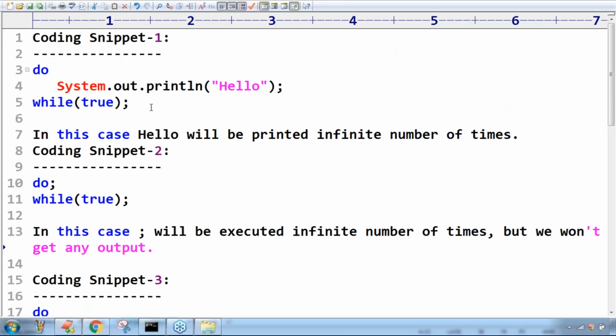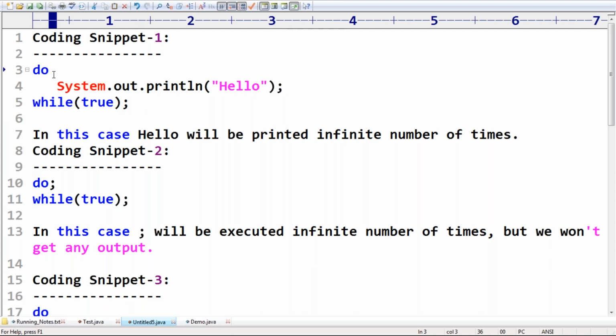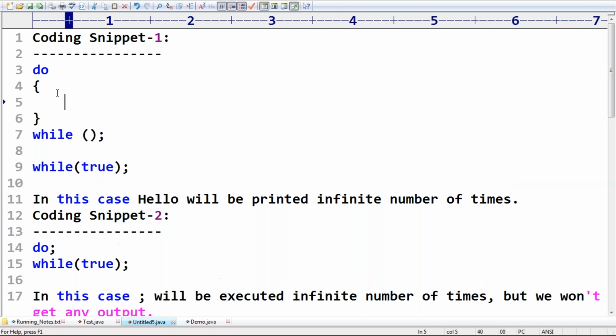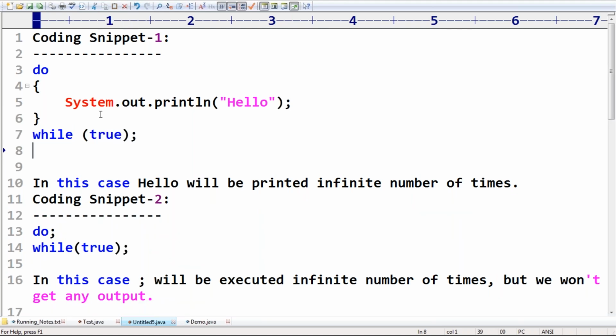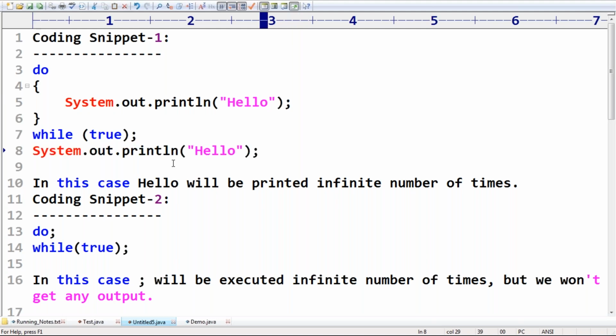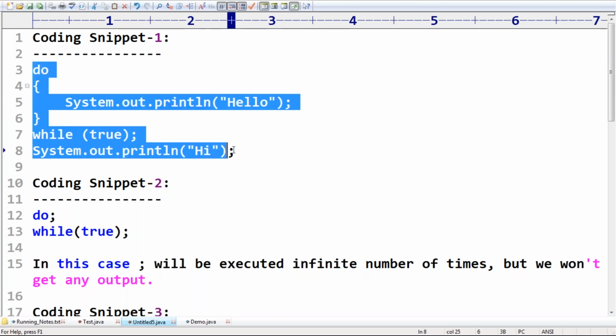Point related to the do while. Have a look once. Here I'm taking do, while, do while. Inside do, SOP of hello is there. Next, after that, true I'm trying to take. Next, here I'm trying to take SOP of hi. This is one statement what we have. So this is my coding snippet 1.